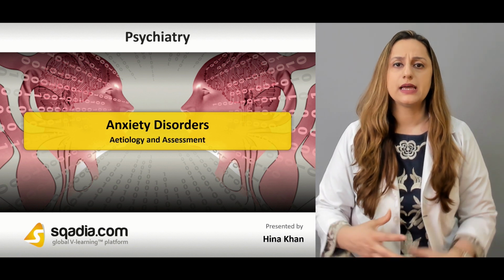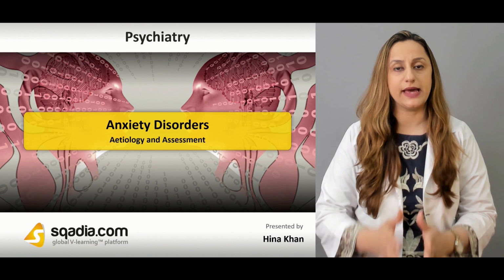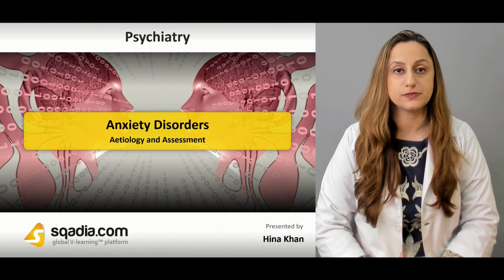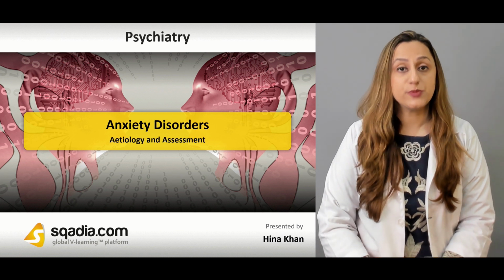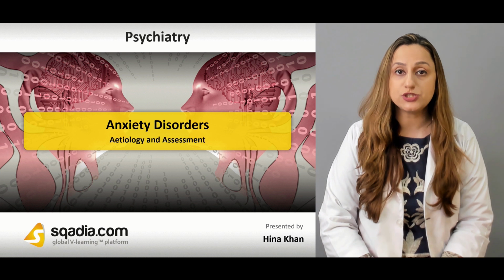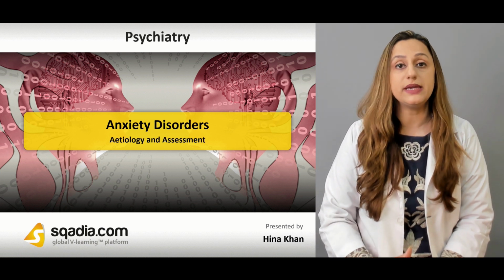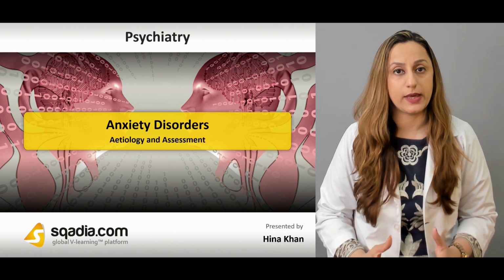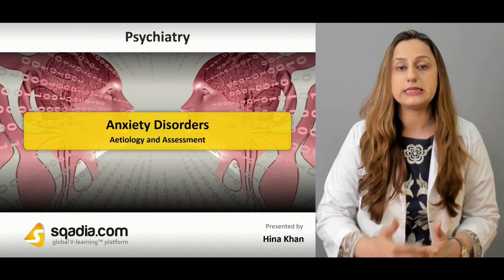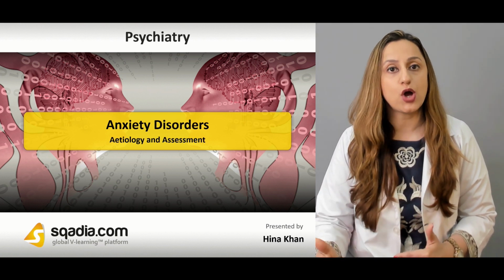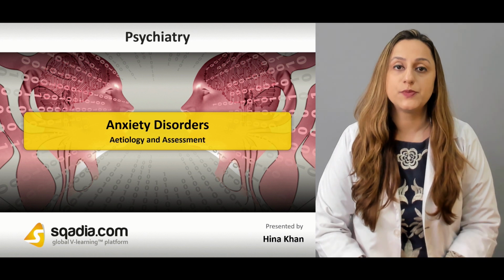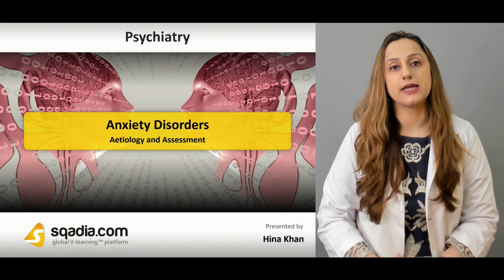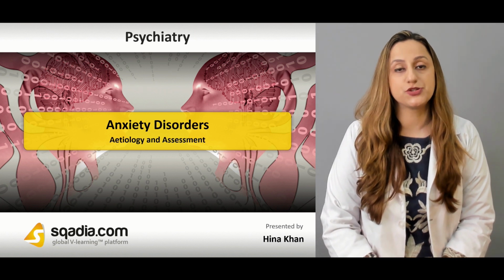Etiology is basically the cause of the particular condition that we're talking about. It can be any pathological condition. So here, when we are discussing the anxiety disorders, the etiology, as we've already discussed, can be substance abuse. It can be other somatoform disorders as well. A person can suffer from cardiovascular diseases, respiratory diseases, neurological diseases, as well as some endocrine disorders. A lot of endocrine disorders will result in generalized anxiety disorders as well.